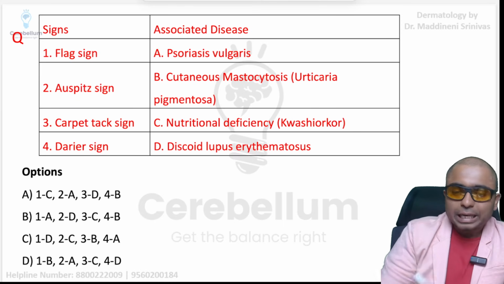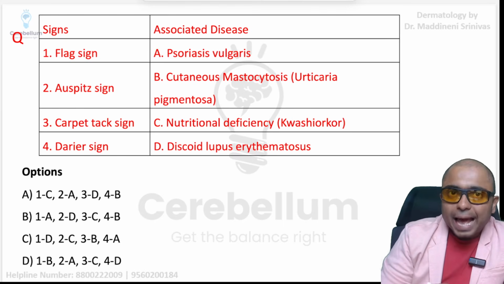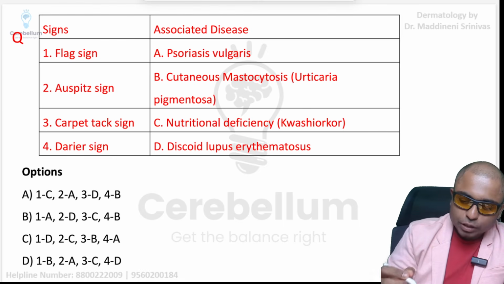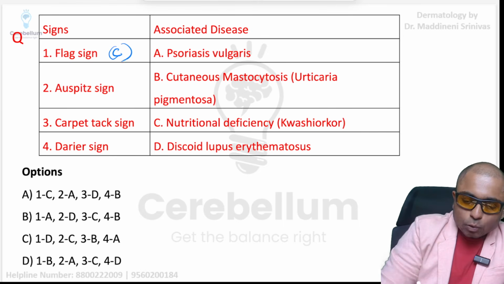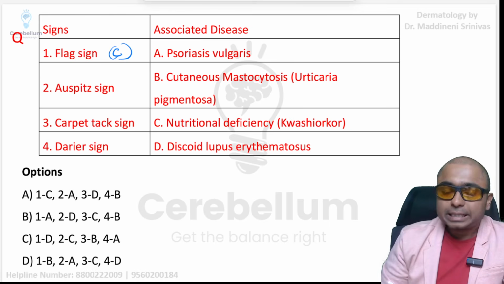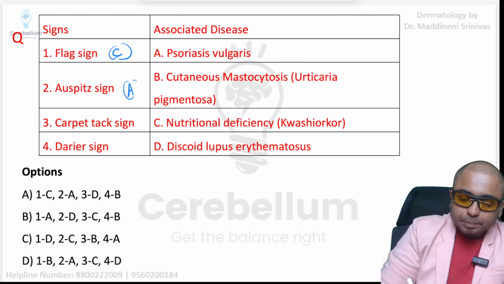So let us quickly see what the answers were. The flag sign is a pediatrics and also dermatology related question. It is option C, Kwashiorkor, in which the flag sign can be seen associated with the hair. Auspitz sign, yes, it is psoriasis.